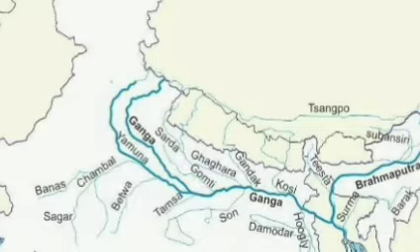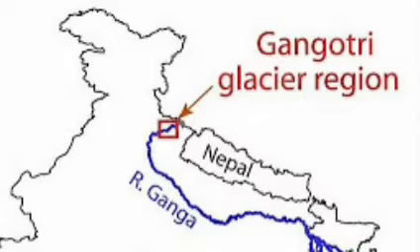The river Ganga originates as Bhagirathi from the Gangotri glacier in Uttarkashi district of Uttarakhand state at an elevation of 7,010 meters. The length of the river Ganga is about 2,525 kilometers.